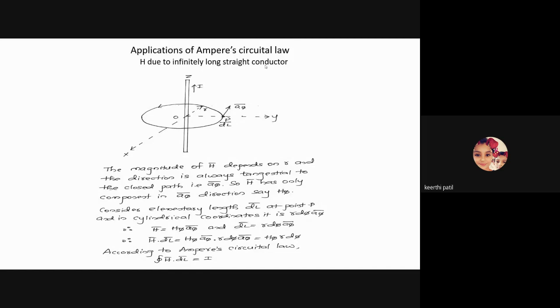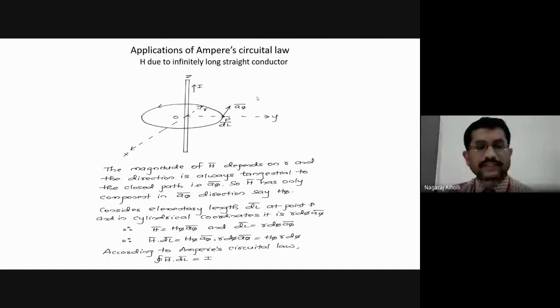H bar dot dl bar is equal to I, sir. Correct. It is the closed line integral of H bar dot dl bar equal to I. This is the statement or mathematical representation of the Ampere circuital law. It states that the closed line integral of the magnetic field intensity with respect to the length is equal to the total current enclosed by that conductor. So if this is the conductor that we considered in the last class, right?